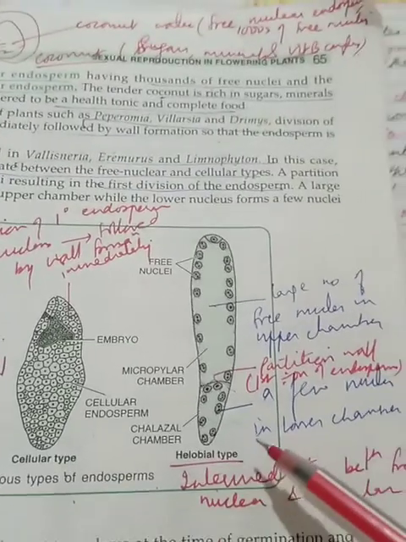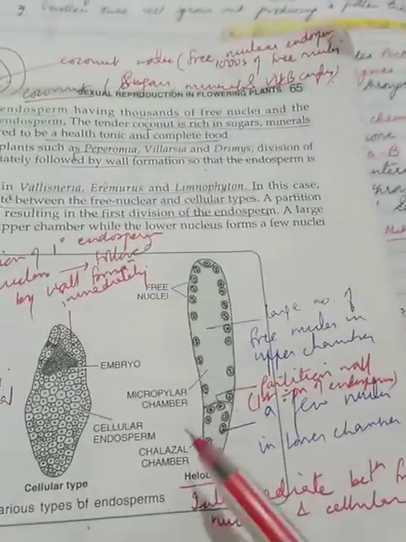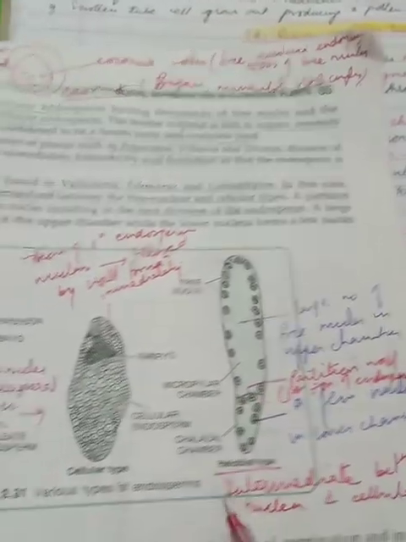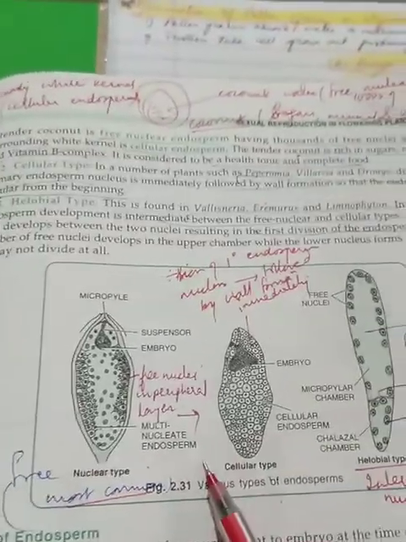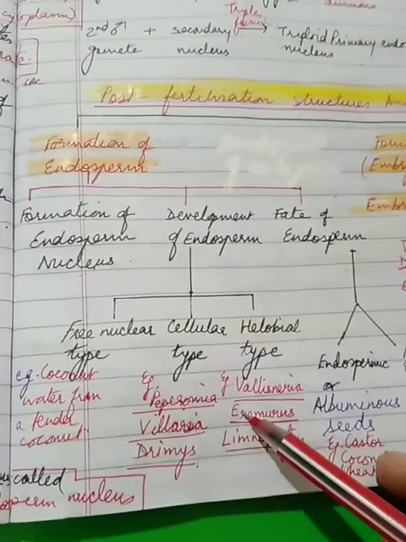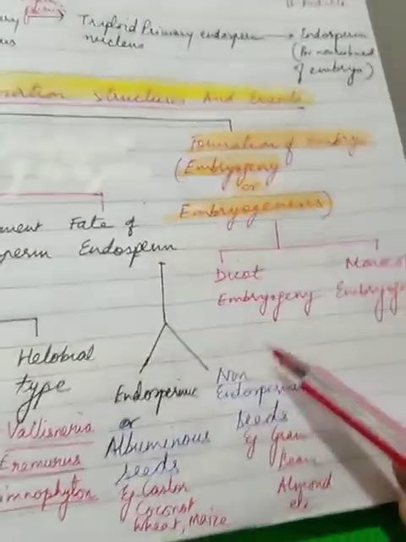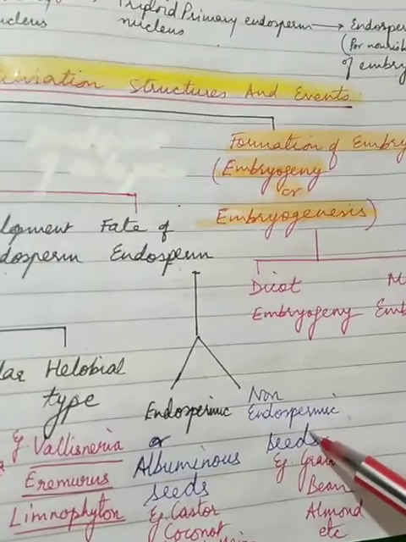So this is what you can see, many nuclei here in the helobial and lesser into the partition wall that is laid down, and this is the intermediate between the other two. Alright, so that was the journey of the development of endosperm with the examples. Coming to the fate of endosperm. Fate means what is going to happen further with this endosperm.